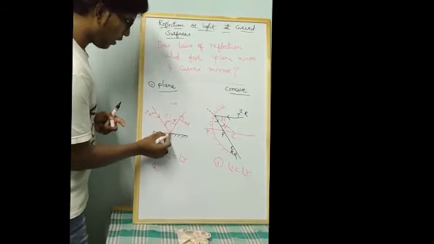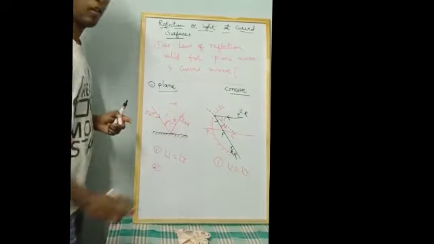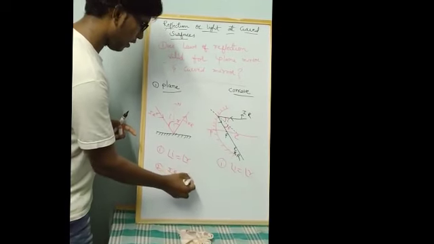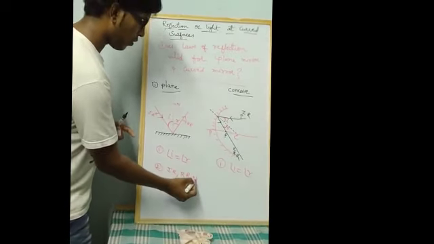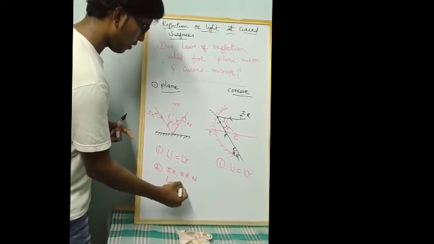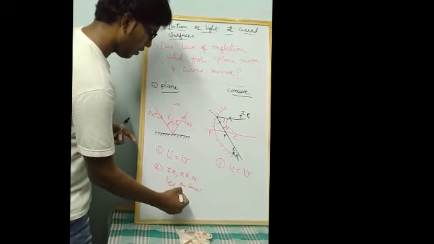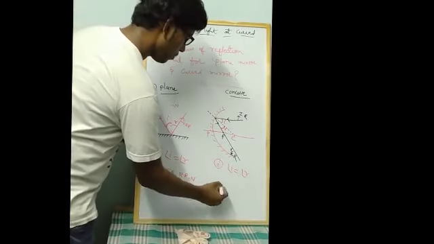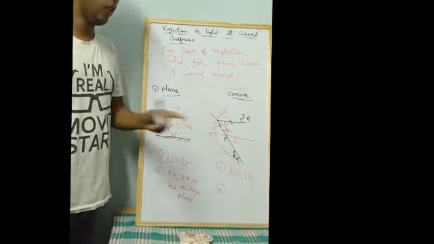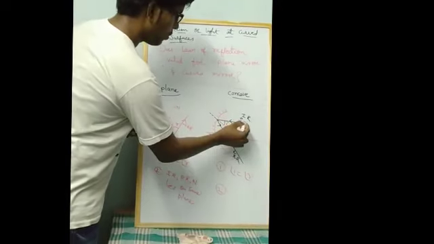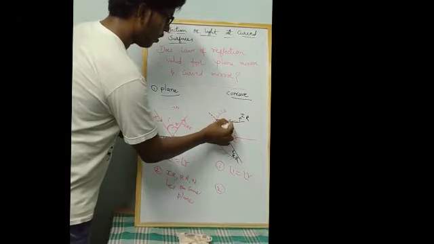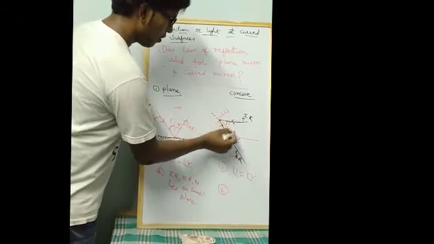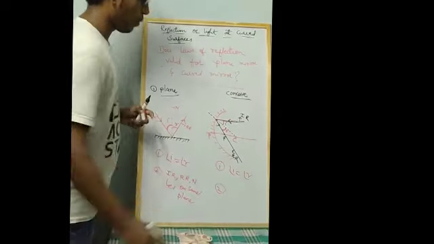We know that the incident ray, the reflected ray, and the normal all lie on the same plane. The incident ray, reflected ray, normal, and point of incidence all lie on the same plane. This is the second law of reflection for the plane mirror. Now let us see the second law of reflection for the curved mirror. This is called the incident ray. Here you observe the incident ray, the reflected ray, and this is the normal line, and this is called the point of incidence.